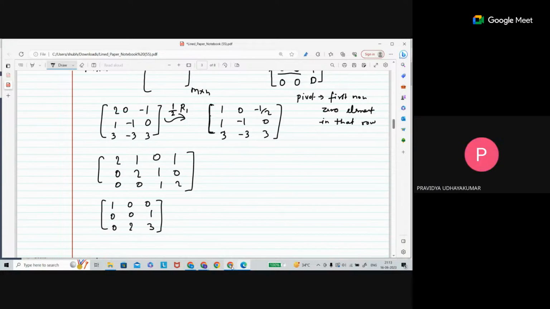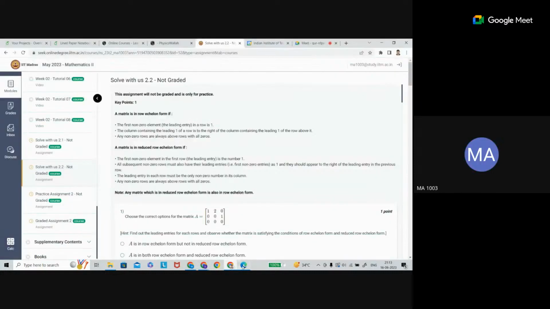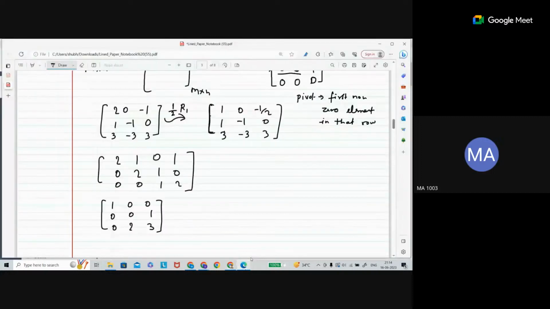Now let me discuss one more question here. So let me read out this one. See that a matrix is in row echelon form if the first non-zero element, so the leading entry, in a row is 1. See what I am saying here.